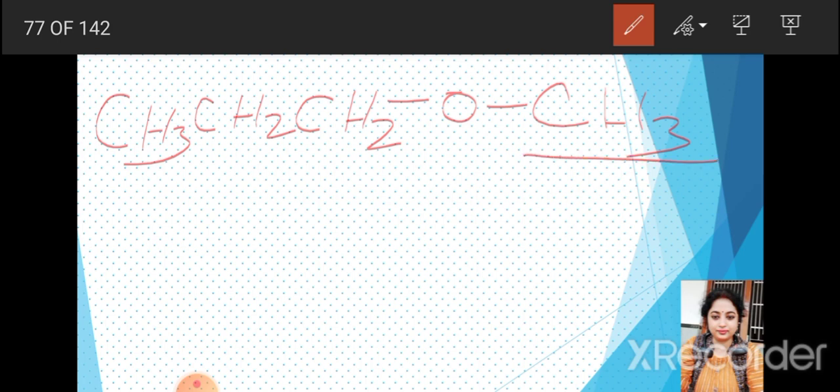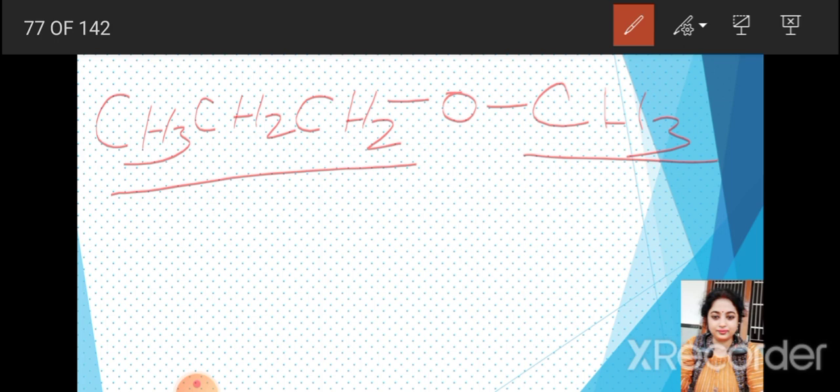On one side a methyl group and on the other side a propyl group. So it can also be known as methyl n-propyl ether, or we can write it as 1-methoxypropane.